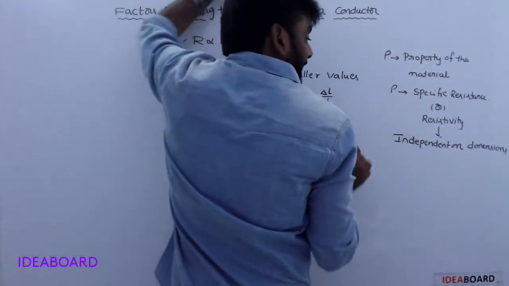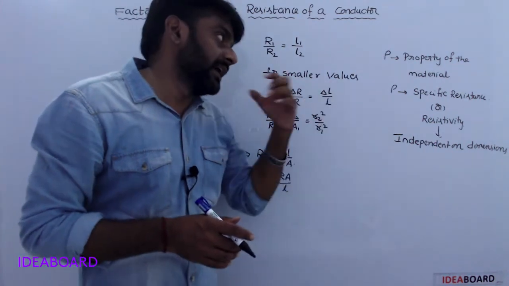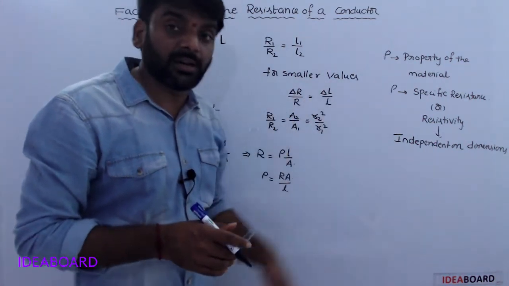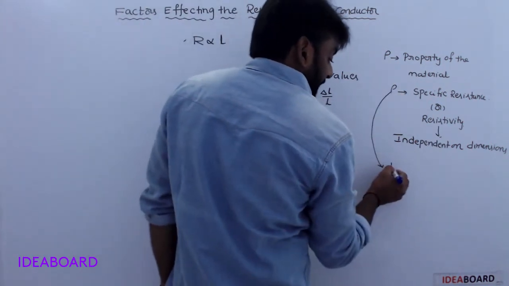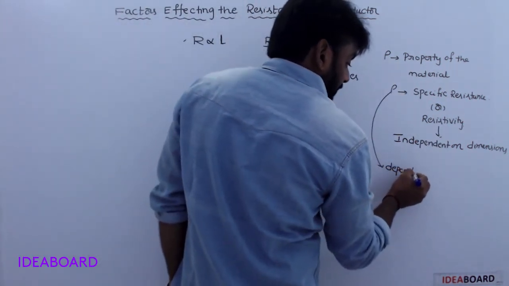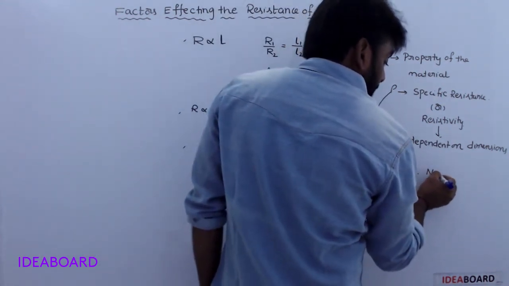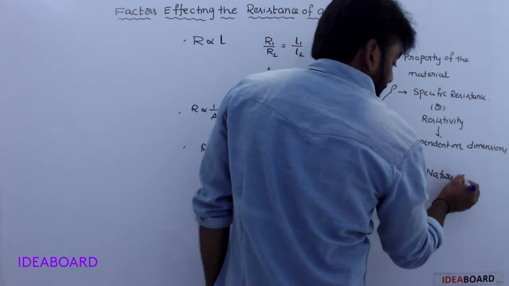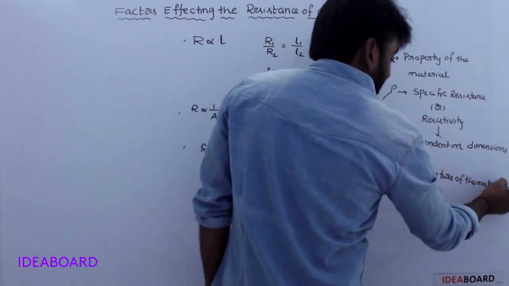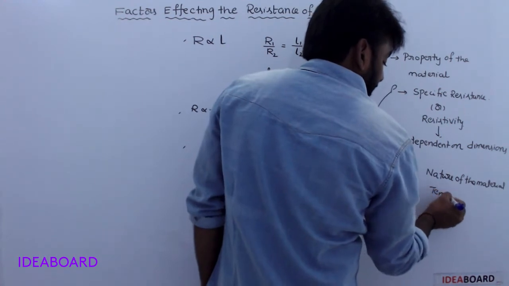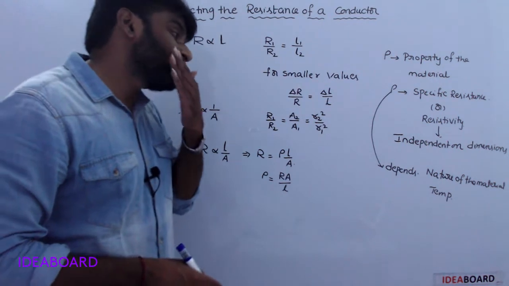So because of it, it is the property of the material. Okay, it depends here, resistivity depends on nature of the material and temperature. Understood? It depends on nature of the material and also temperature.